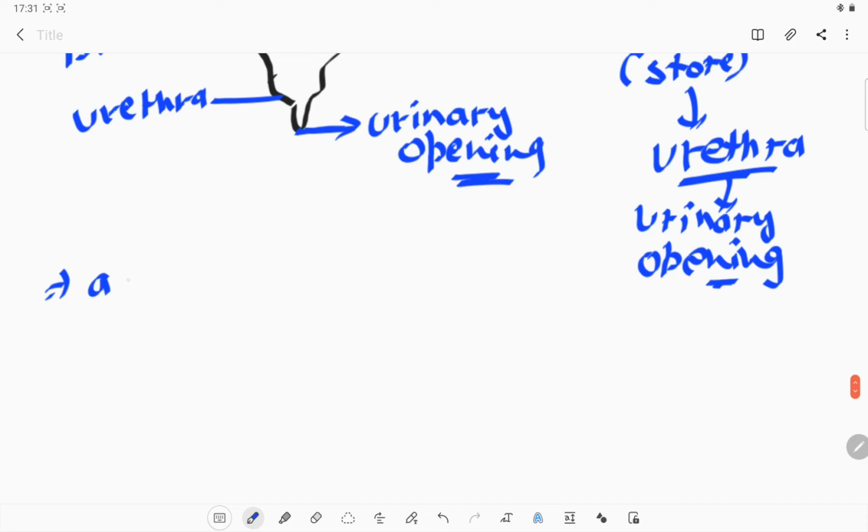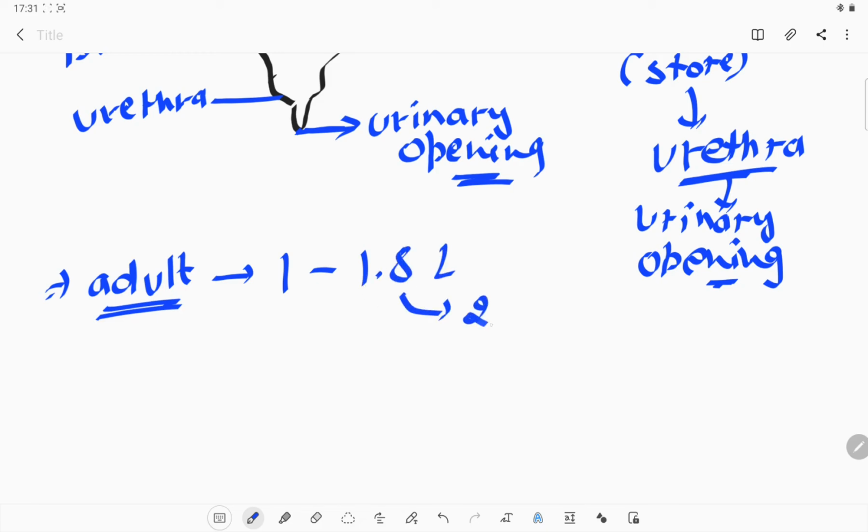If we talk about what quantity of urine a normal adult produces, a normal adult has the ability to produce 1 to 1.8 liters of urine in 24 hours. So it is quite normal.